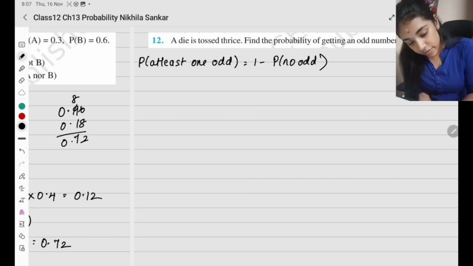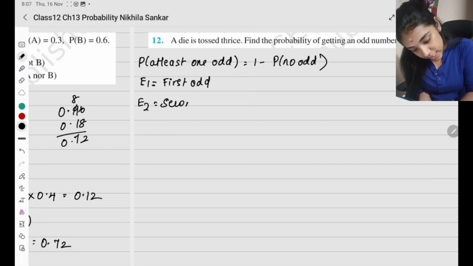So first event E1 is going to be first odd, E2 is going to be second odd, E3 is going to be third odd number.